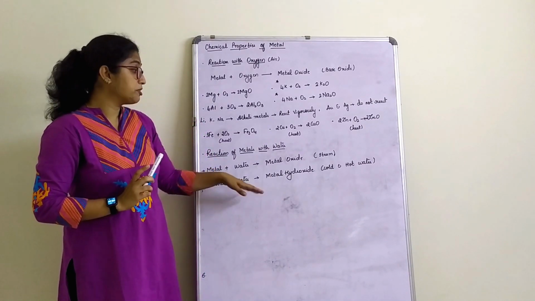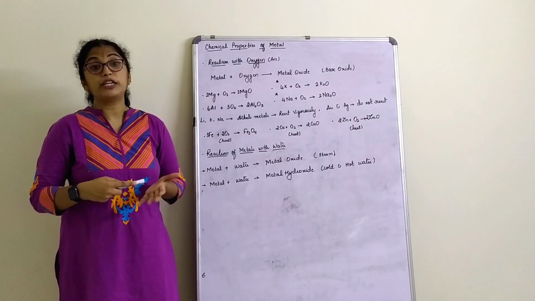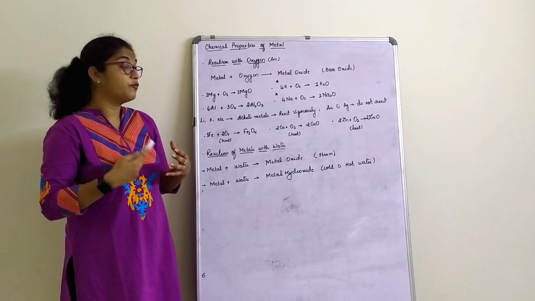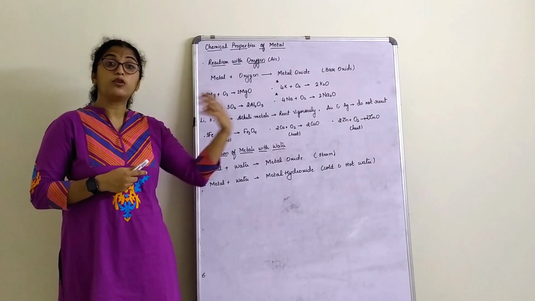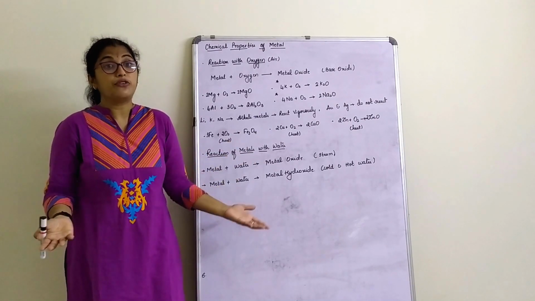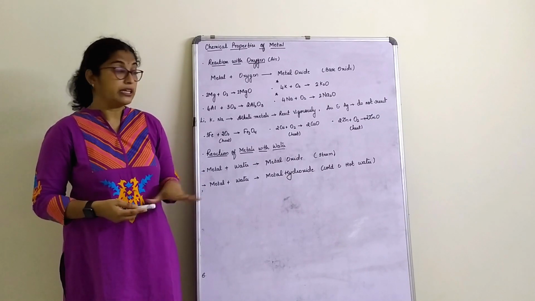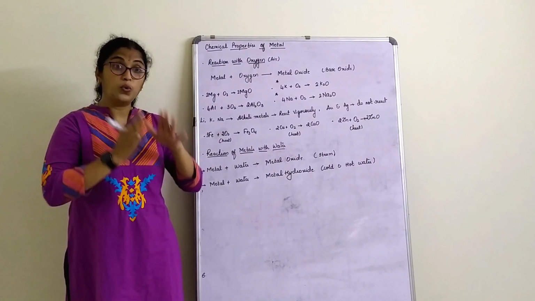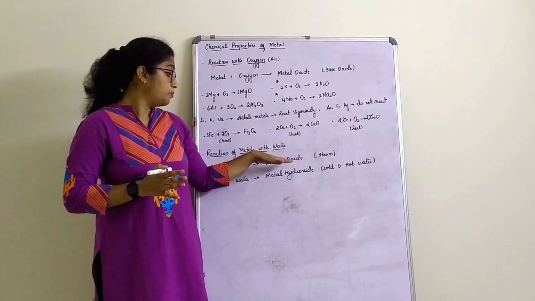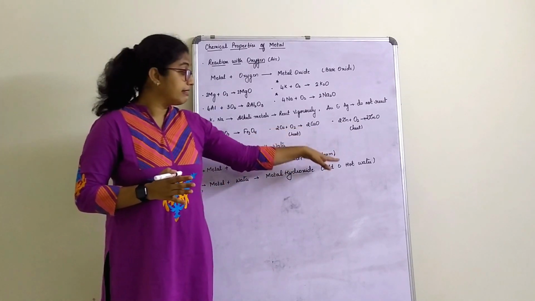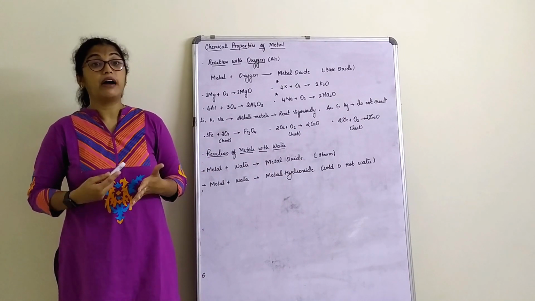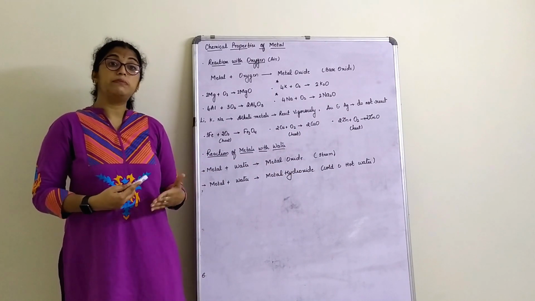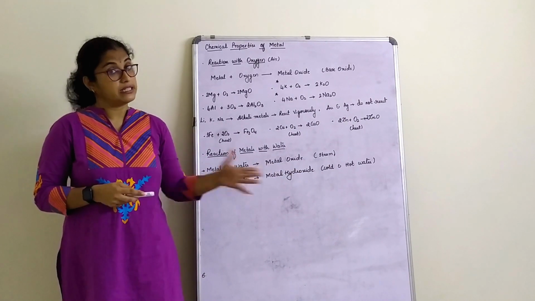But when I talk about magnesium, magnesium might not react. Magnesium wants steam or hot water to react. If I provide cold water, magnesium might not react. So, got my point? Certain metals can only react with steam to produce metal oxides. They react with cold or hot water to give their respective hydroxides. Now which are those metals based on the reactivity series? Let's see.